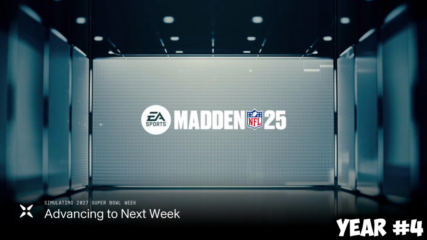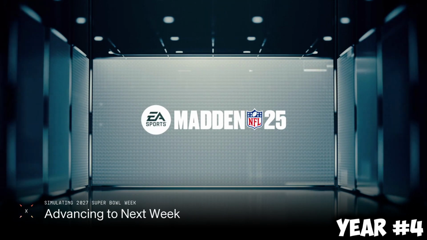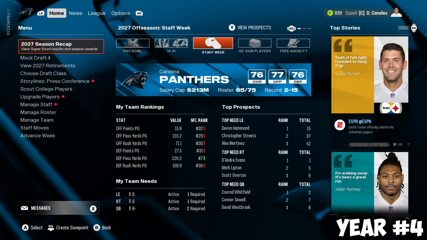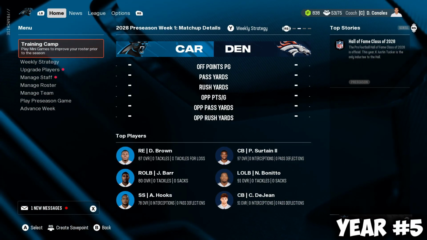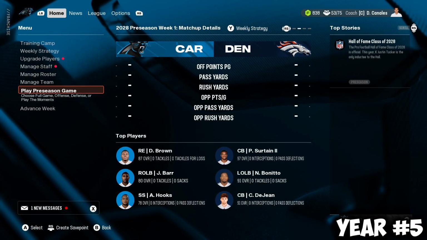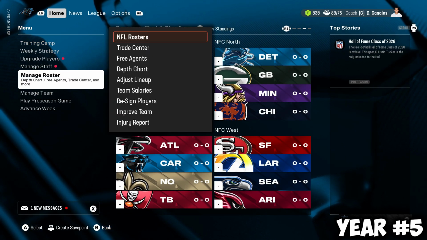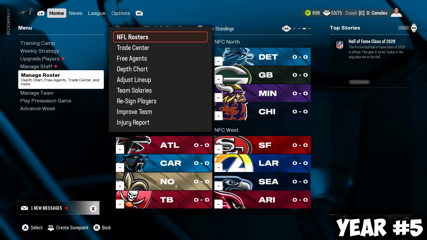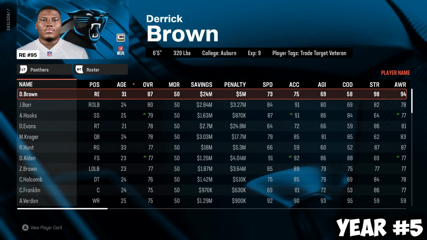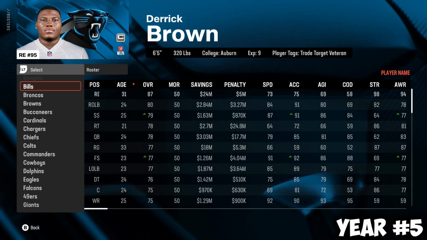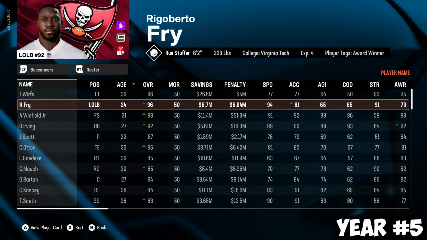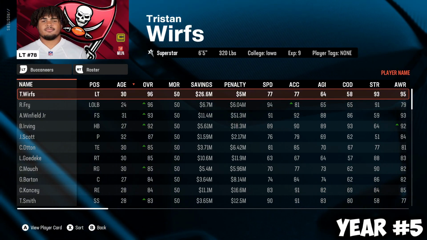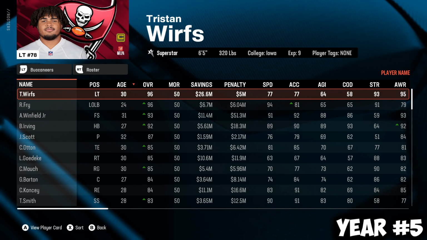And I believe he'll be a 24-year-old, 25-year-old. So, still a lot more time. He probably has another decade in him before he's looking at retirement. Anyways, we'll see you year number 5, and potentially the final year for Rigoberto Fry on this Bucs team. He finished last year as a 95 overall, if I'm correct, which could be the highest overall now on that Bucs team. And it's 2nd highest. Actually, no, it's tied first. Rigoberto Fry is up to a 96. Tristan Wirfs was a 97 last year, I'm pretty sure. So he went down by 1.